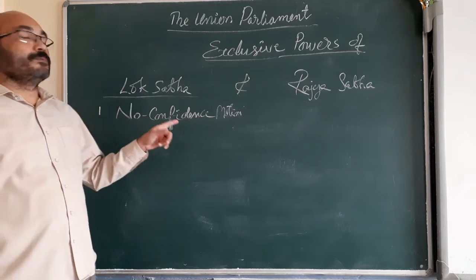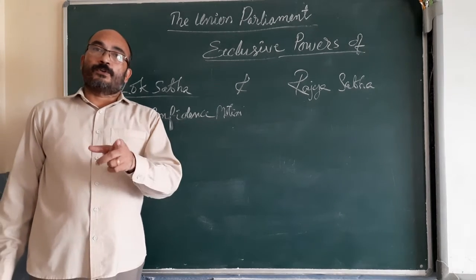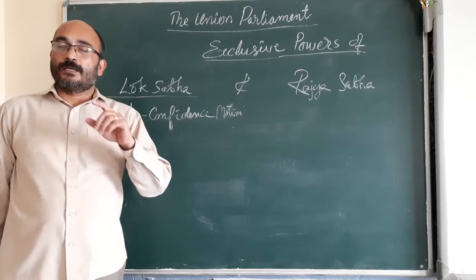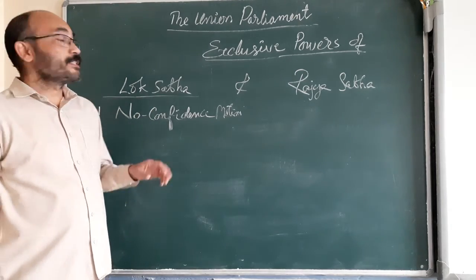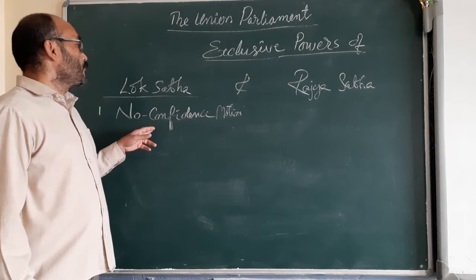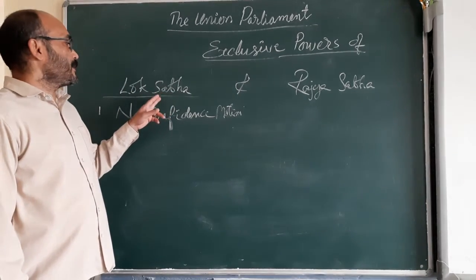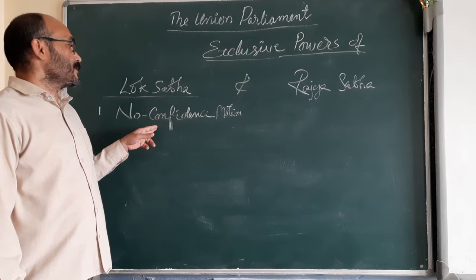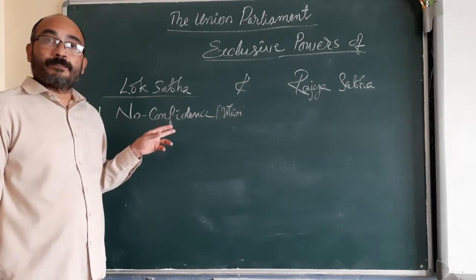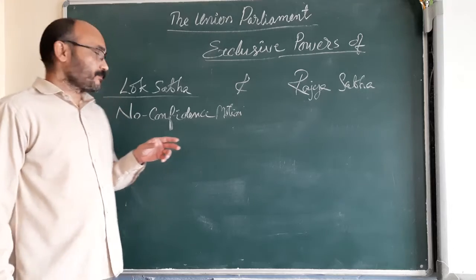Rajya Sabha cannot move a vote of no confidence or a no confidence motion. So this is the complete power of Lok Sabha. One of the exclusive powers of Lok Sabha is the vote of no confidence. This is a special power of the Lok Sabha.